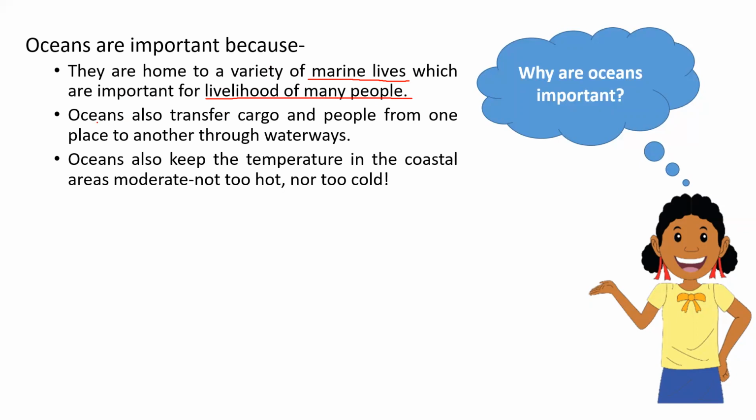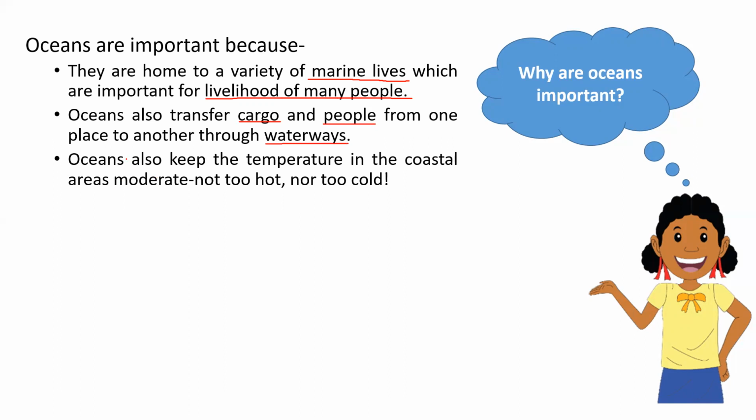Next, oceans also transfer cargo. So in the previous class, we discussed what cargo is. So the ocean transfers cargo and people from one place to another through waterway. Okay. So basically, the ocean transfers ships carrying cargo or goods, products, and people from one place to another.